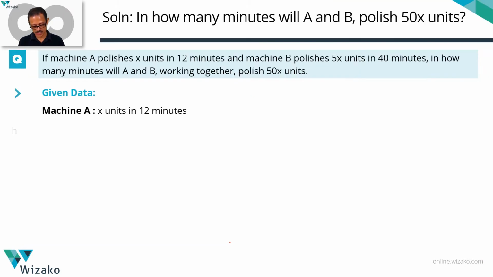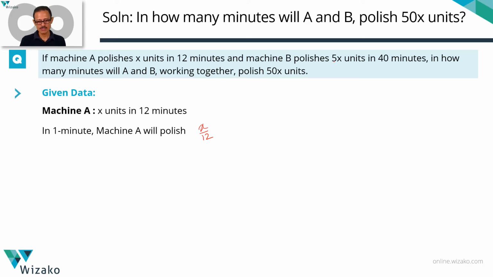Let's pick the first piece of information about machine A. Machine A takes 12 minutes to polish X units. So in 1 minute, which is 1/12 of the time, how many units will it be able to polish? It'll polish X by 12 units in 1 minute. In any work time question, bring it down to how much work is done per unit time, per minute, per hour, per day, depending upon whatever is the unit for time that's mentioned in that question.